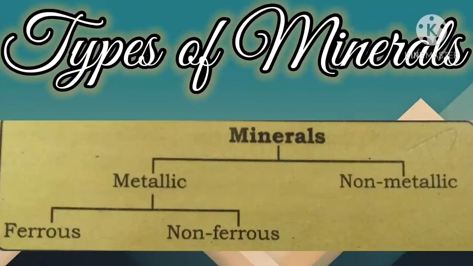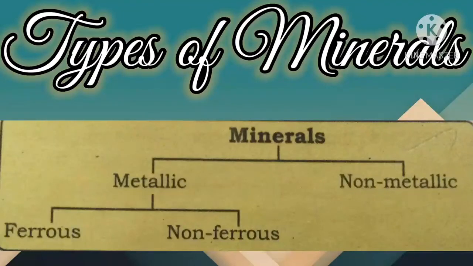Okay, so the mineral fuels like coal and petroleum are also non-metallic minerals, and they are also known as fossil fuels, right? So the mineral fuels like coal and petroleum are also non-metallic minerals. Don't forget it. Okay, now we will see how minerals can be extracted.